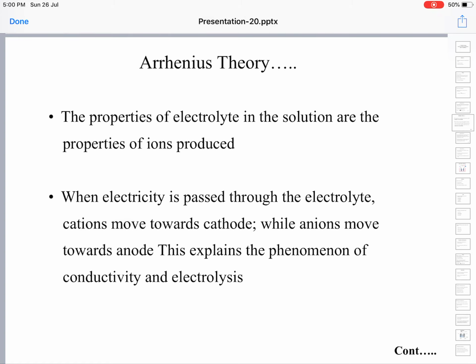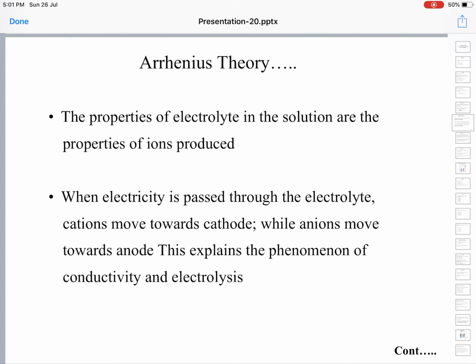Likewise, the anions, which are negatively charged, will move towards the positively charged anode. It is a fundamental law of nature that opposite poles attract and like poles repel. Here also the ions are moving towards oppositely charged electrodes. This is how ionic or electrolytic conduction takes place.